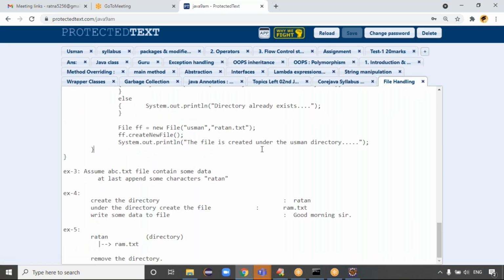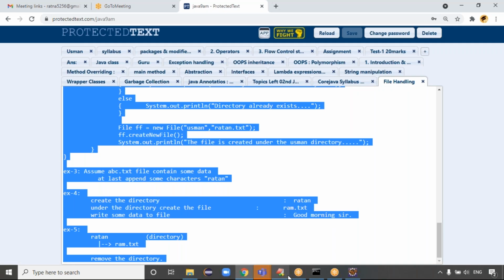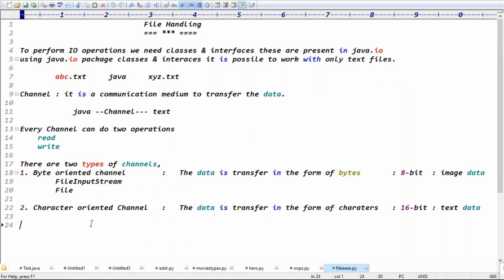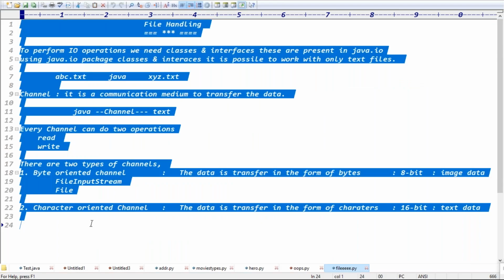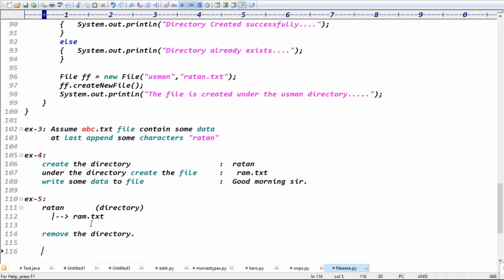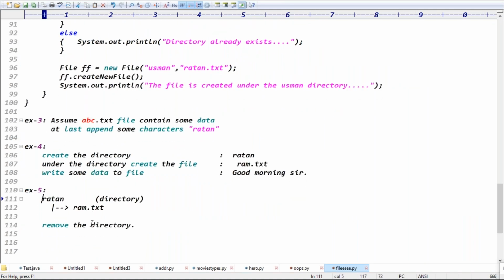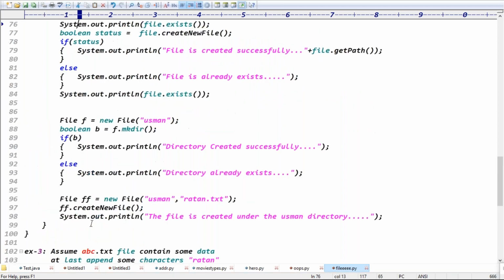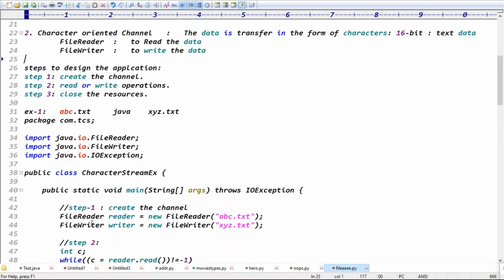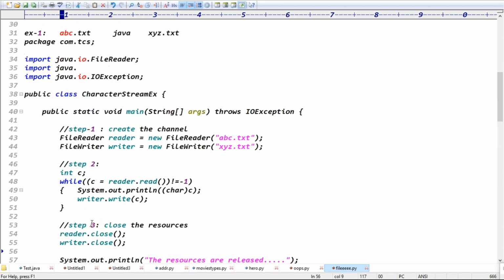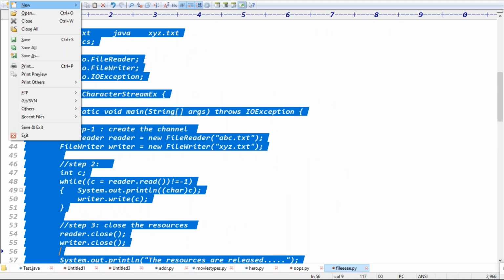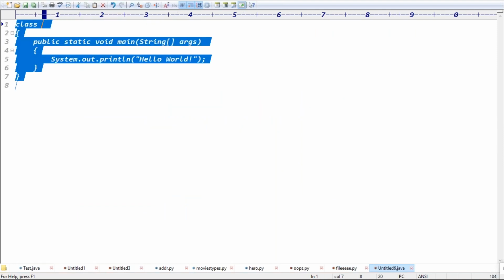I think yesterday we did the first class on file handling. The assignments are complete, everyone. Total 5 assignments, 5 examples we did yesterday, right? Yesterday in class we were handling exceptions using the throws keyword, right? Exactly, guys. Last class we handled exceptions using the throws keyword.